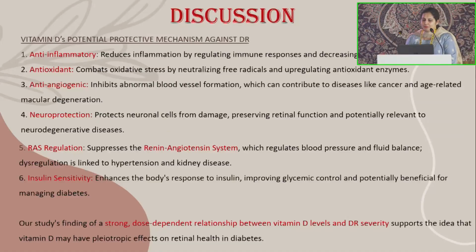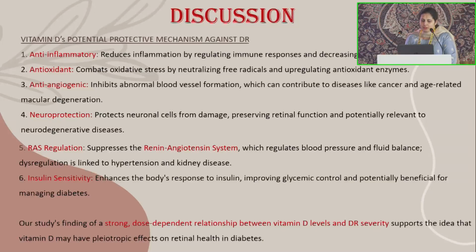It acts as an anti-inflammatory, reducing inflammation by regulating immune responses and decreasing pro-inflammatory cytokines. It is antioxidant, anti-angiogenic, inhibiting abnormal blood vessel formation, and neuroprotective, protecting neuronal cells from damage and preserving retinal function. RAS regulation suppresses the renin-angiotensin system, regulating blood pressure and fluid balance. It enhances the body's response to insulin, improving glycemic control.